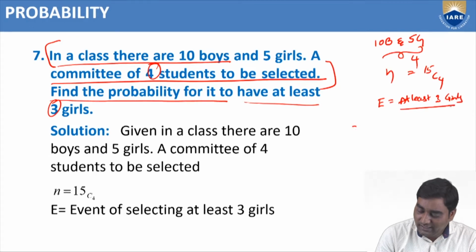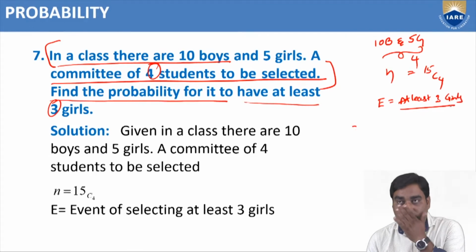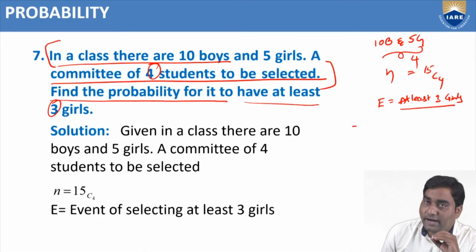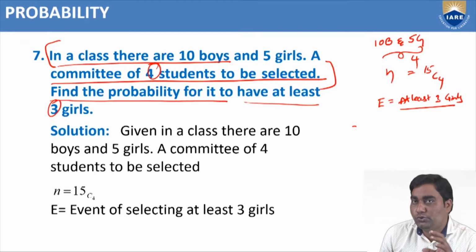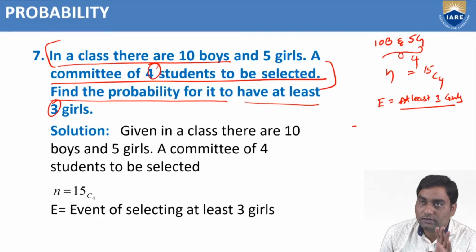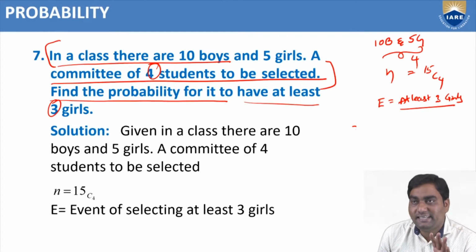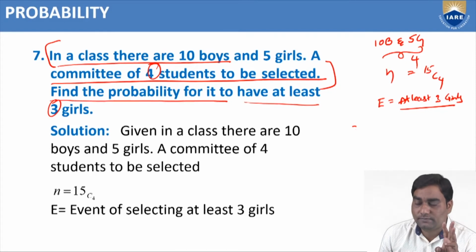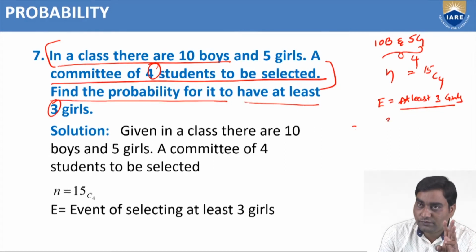At least 3 girls means what are the options? I require 4 students. We need to choose the committee of 4 students. From these 4 students, it's mandatory to choose 3 girls. That means 3 girls and 1 boy.